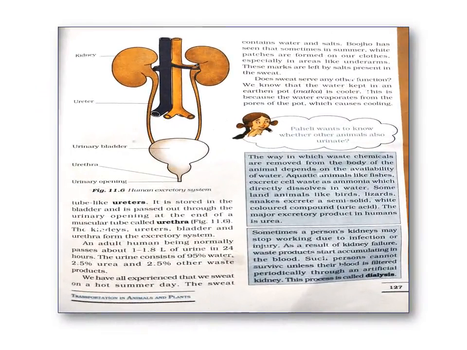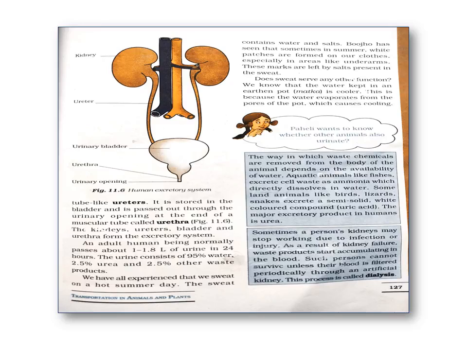Children, look at the diagram. That is the human excretory system. Excretion in humans is carried out mainly by the urinary system. It removes most of the waste from the body in the form of a liquid called urine.